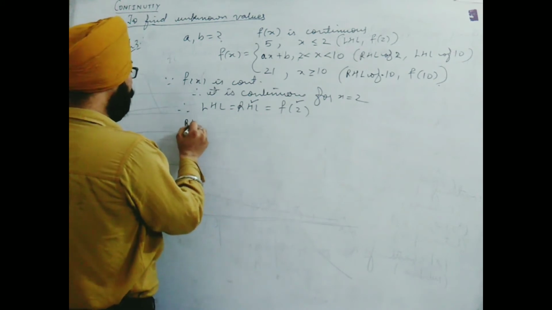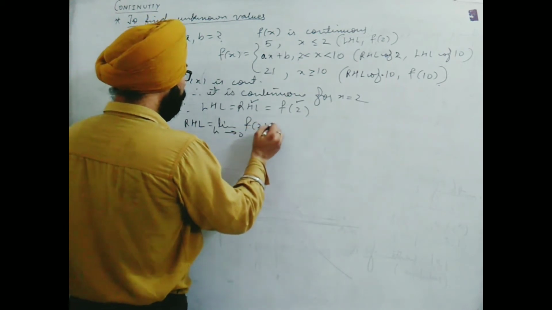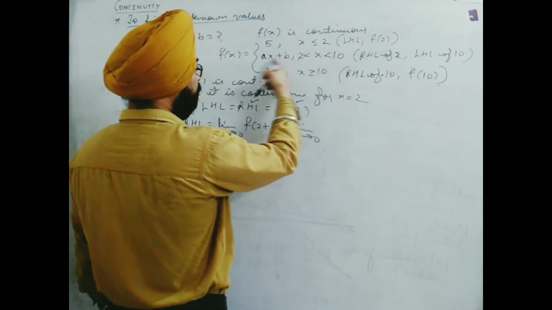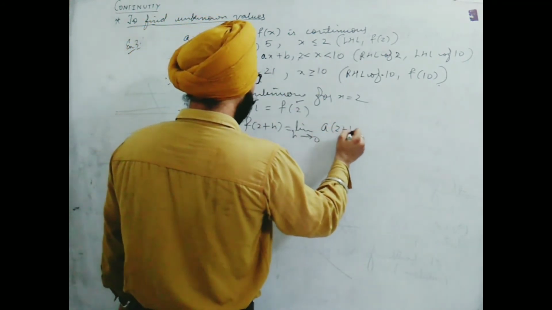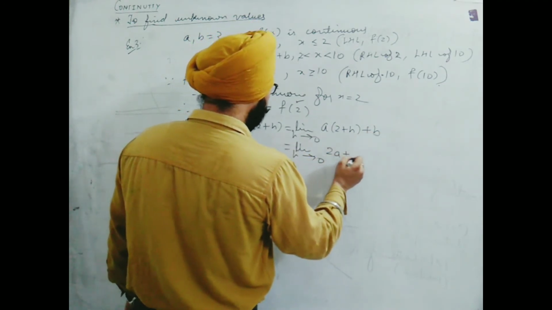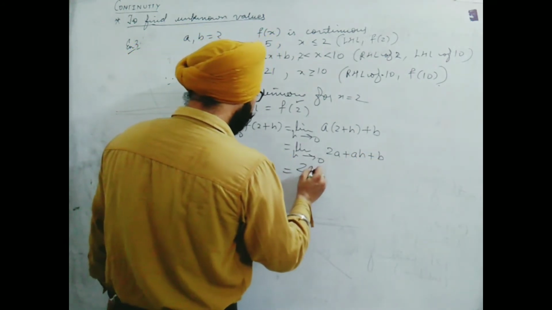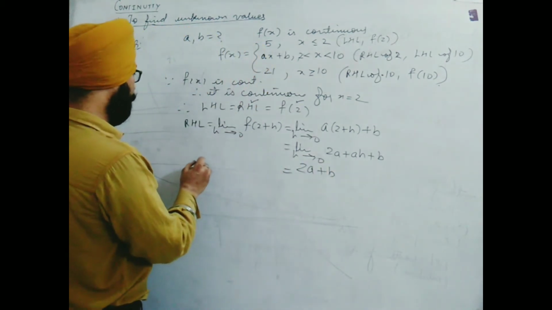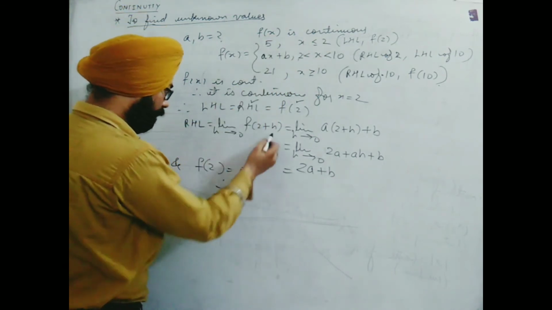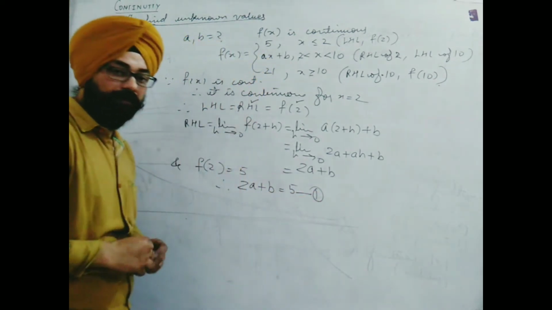So RHL, if I find it with respect to limit h tends to 0, f(2 plus h) will be written as limit h tends to 0, a(2 plus h) plus b. Open the bracket, we get limit h tends to 0, 2a plus ah plus b. Putting h equal to 0 makes this term 0, and finally 2a plus b is the RHL. And f(2) is simply defined as 5, therefore these two are equal: 2a plus b equals 5, equation number 1.